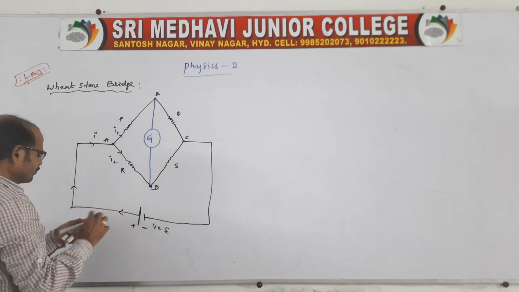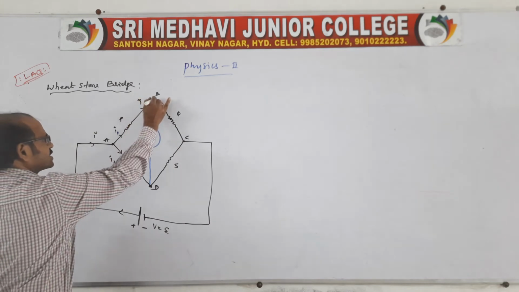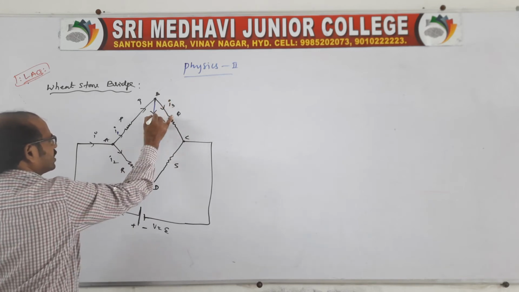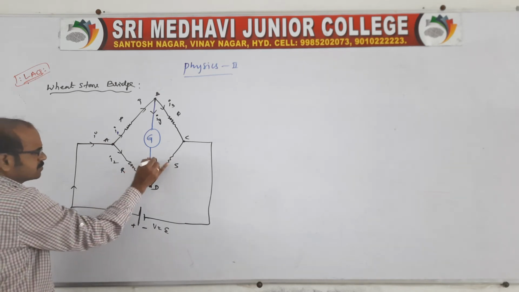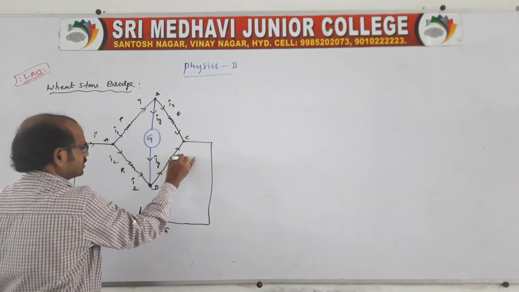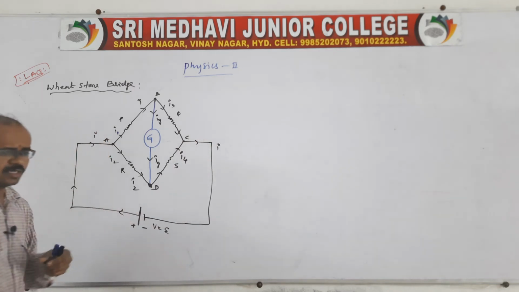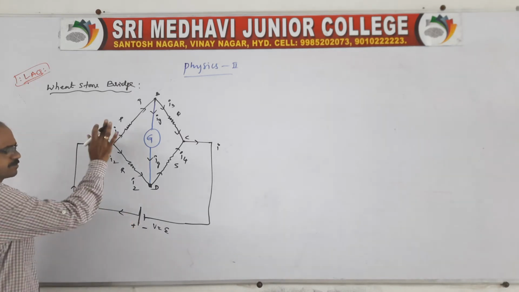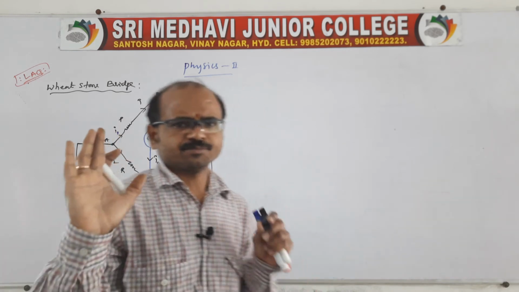Now I1 reaches this B point, and at this point there is again a junction, therefore it is divided into two: I3, and Ig, because it goes through the galvanometer. This I2 will come, and Ig will come, at junction D, therefore they mix together. This gives I4, and I3 and I4 again come out as I. I told you very clearly: in a given loop, whatever current you send in, the same current will come out.